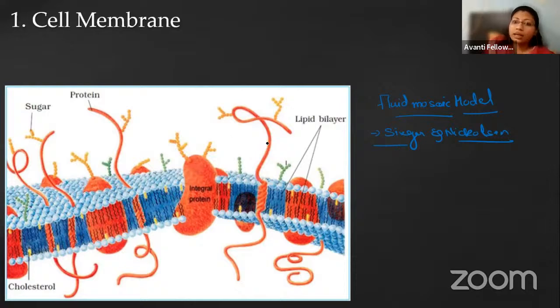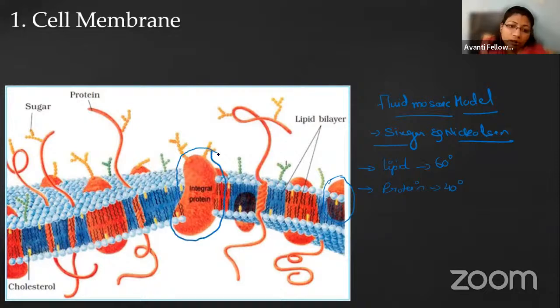They expressed that this cell membrane is composed of basically two biomolecules. One is lipid and another is protein. The lipid content is 60%, whereas the protein content is 40%. If you look at this picture, some proteins are present on the surface which can be easily removed from the cell membrane, and some penetrate throughout the cell membrane and cannot be easily removed. These are the two different types of protein. Those on the surface help in communication.